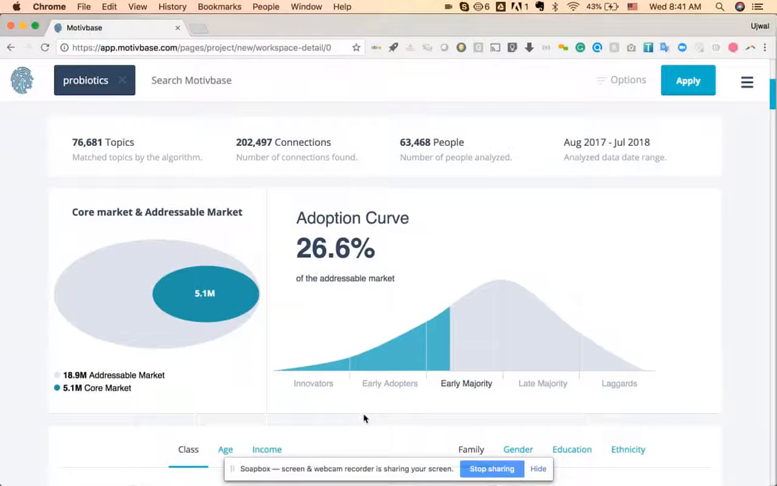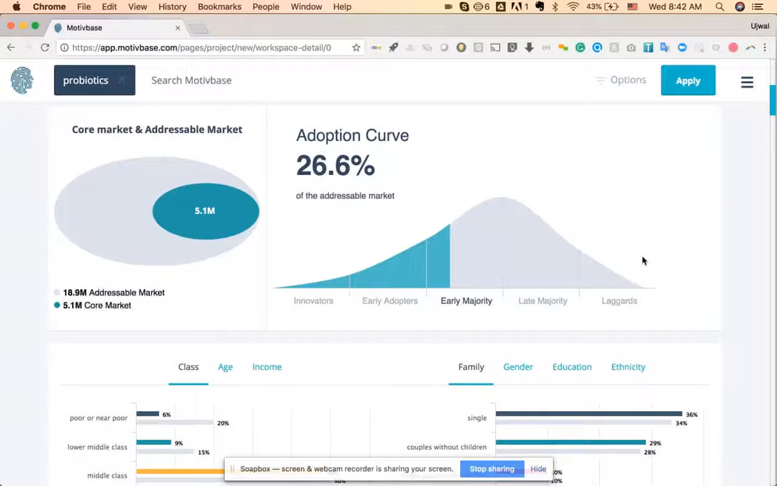Next, you'll get a whole bunch of sociodemographics. The topic universe is really represented in the number of topics here analyzed. So in the case of probiotics, there are 76,600 topics in that topic universe. These topics share 200,000 connections amongst them. And the data we're analyzing comes from 63,000 people over the course of a year.